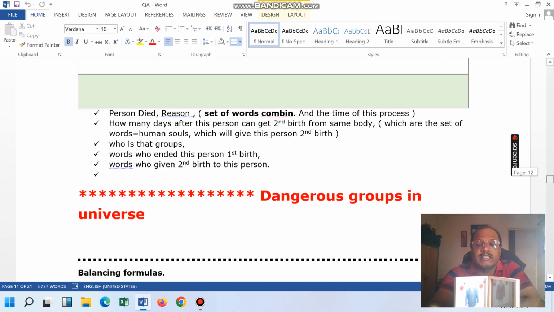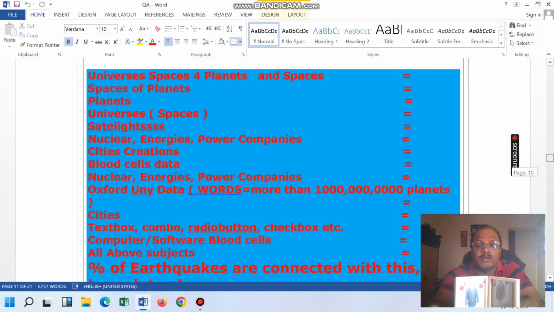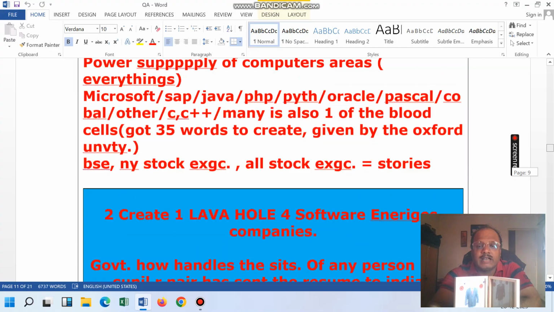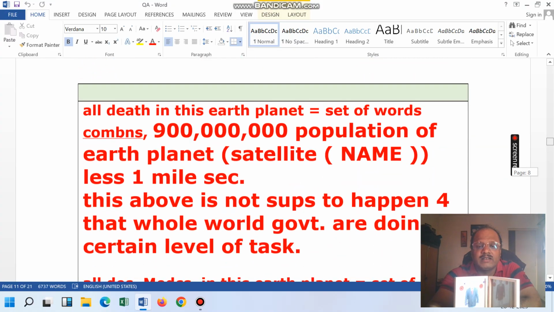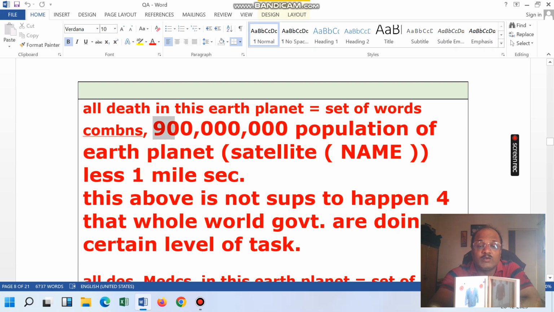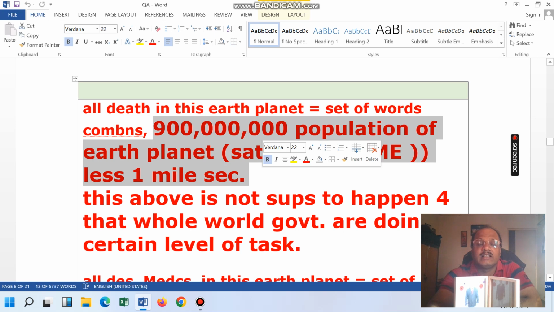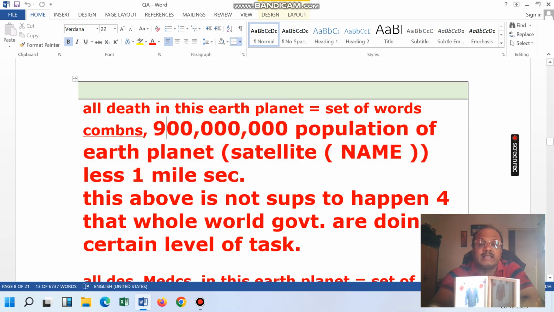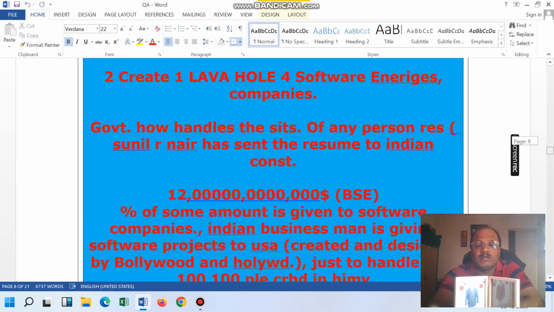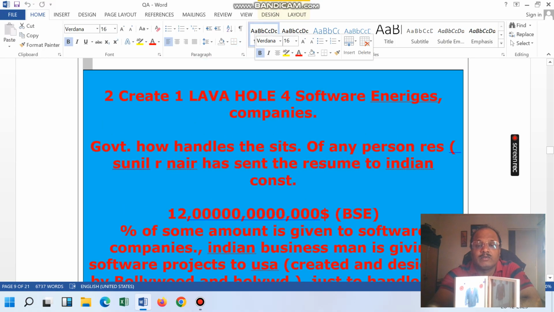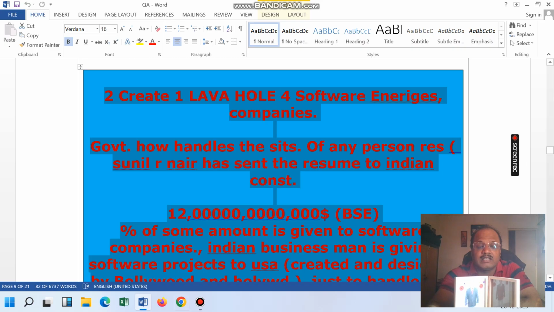So the group who say that we have prepared the 900 crore energy, they say that we are the group who told that we have created that entire thing, and they have kept this also. That means that group knows that a character equals thousands of planets, and thousands of planets equal a single character and single number; each and everything they know. One of the persons told that yes, lava creation is up to that level.